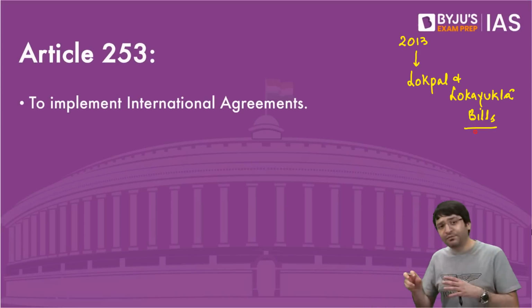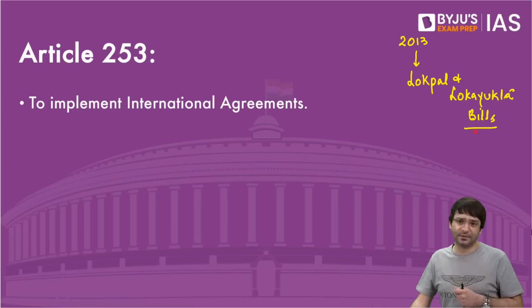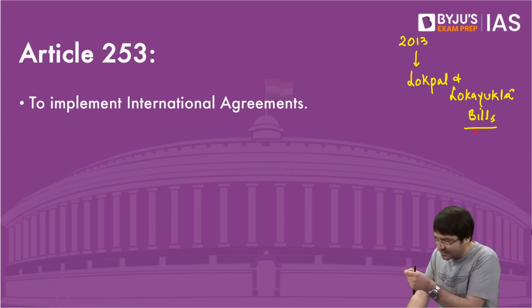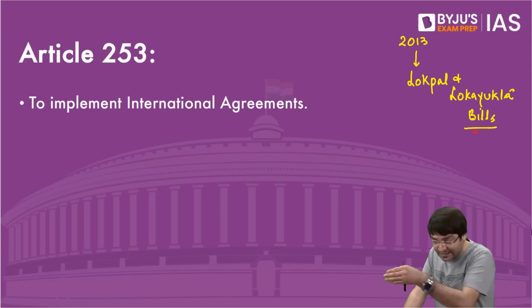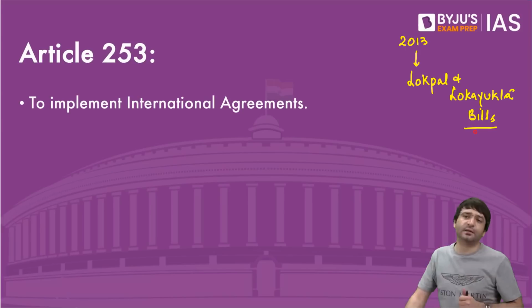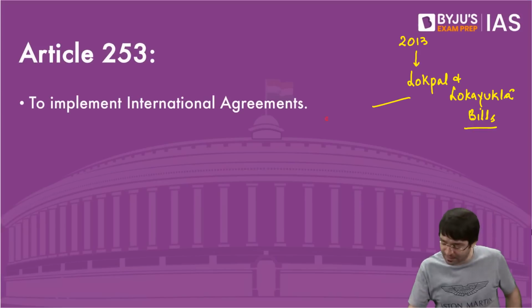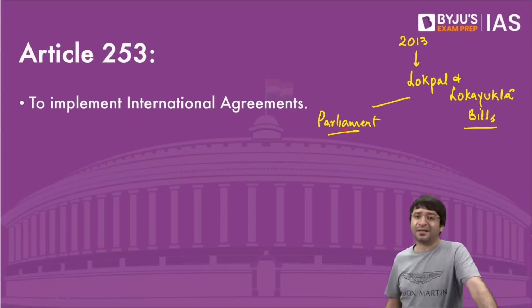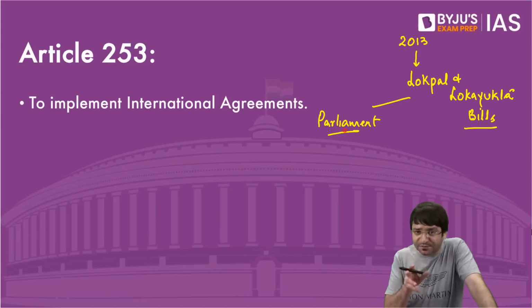At the state level, we have a Lokayukta, who will investigate corruption allegations against the chief minister, against the ministers, against the legislators of that state, against the bureaucrats of that state as well. But who enacted this law? Parliament. And this is another example of centralized federalism, where more powers are given to the center.